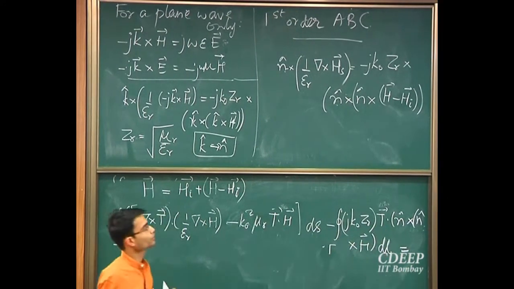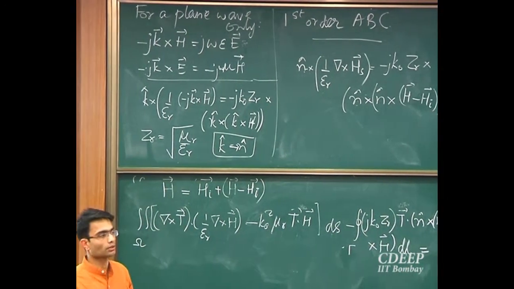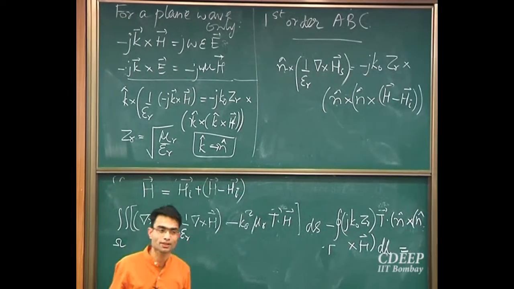equal to. So now I should be left with known terms on the right hand side. So the known terms are of course coming from the incident field. Correct?